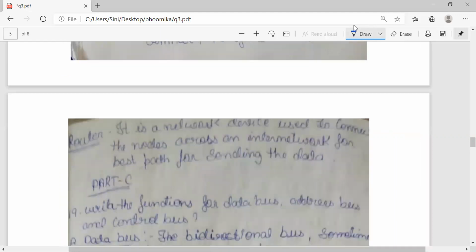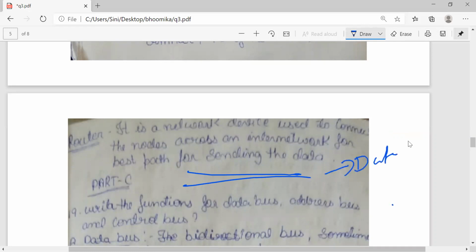Router. Router also we will be using at home, correct? We will be using it at home if the data or the Wi-Fi signal is less. To boost up the network signals, we use a router respectively.